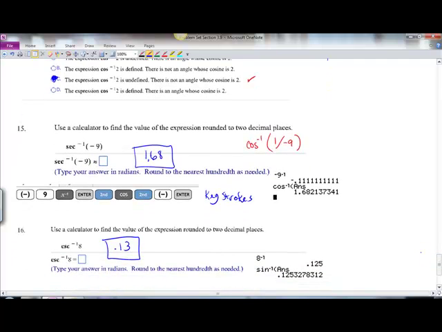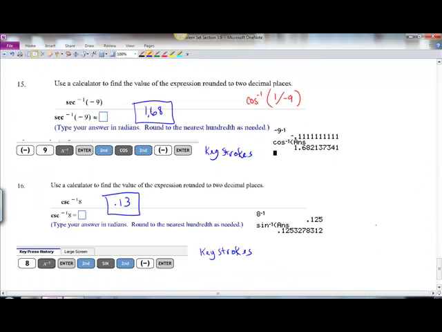The last two questions are calculator, and I did it with probably more keystrokes than you need. Since secant is 1 over cosine, you could do inverse cosine of, in parentheses, 1 divided by whatever number you've got here, negative 9. You should get 1.68, and you should be in radian mode.